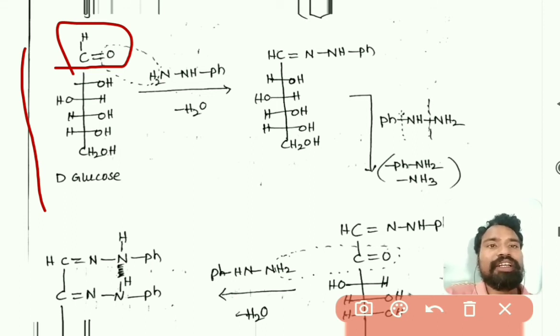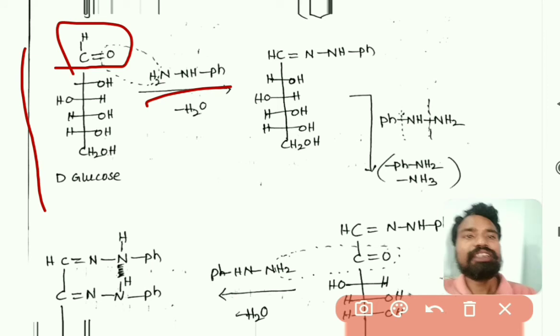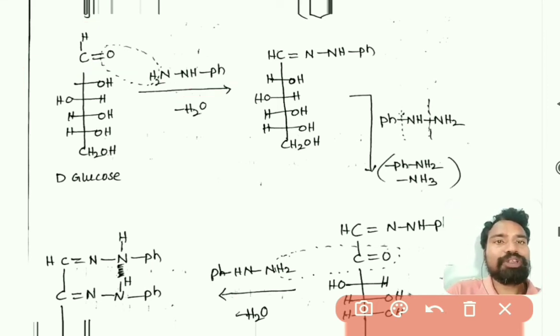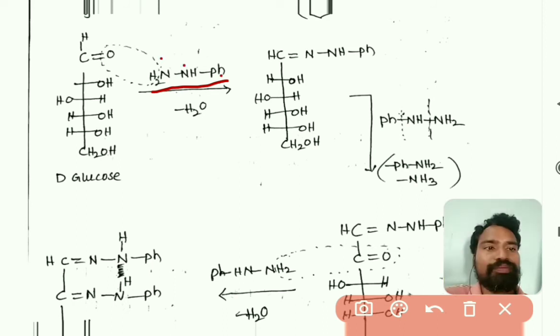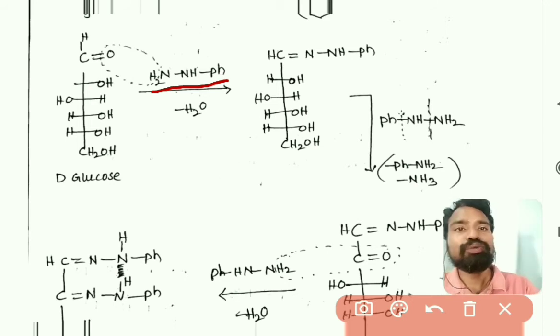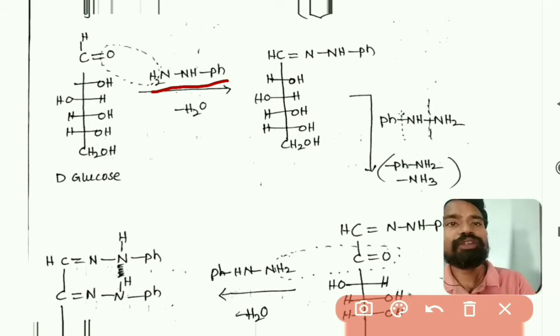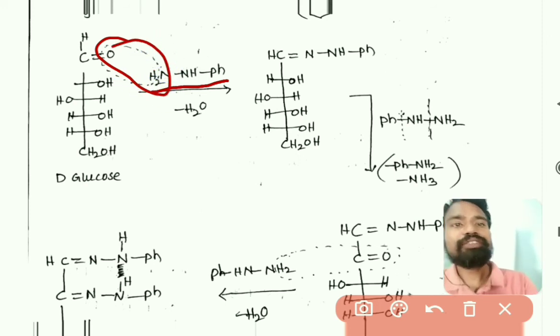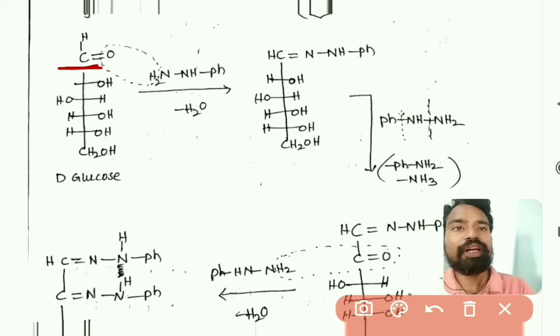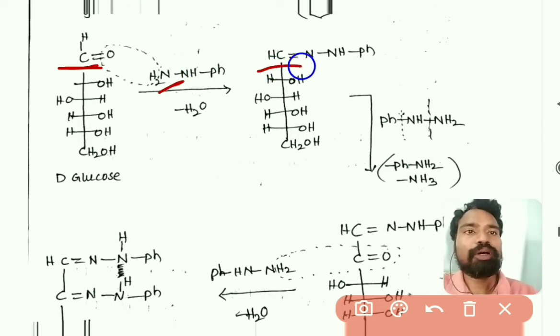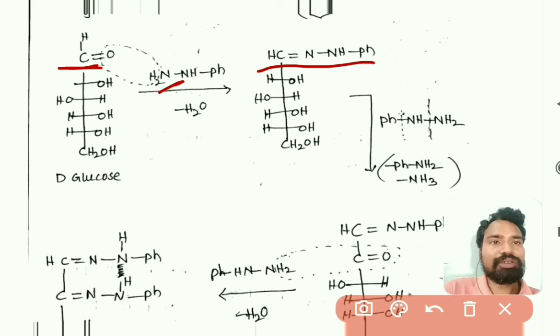When it is treated with phenylhydrazine, that is PhNHNH2, here I have written NH2NHPh, nothing but PhNHNH2, what happens is the H2 attached to the nitrogen of phenylhydrazine and the C double bond O leave as water, and there is a double bond formation between this carbon and nitrogen, so that you get CH double bond N NHPh.